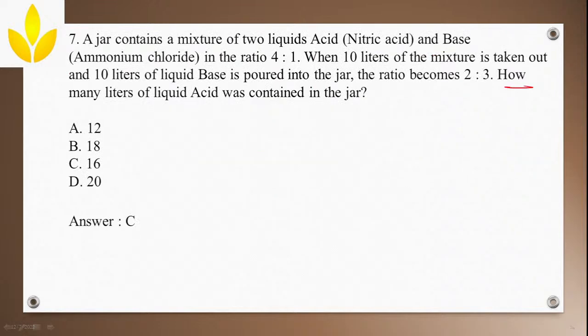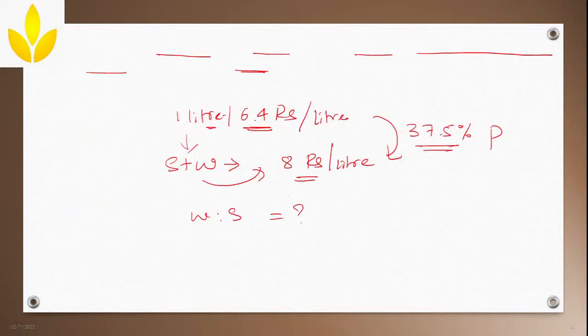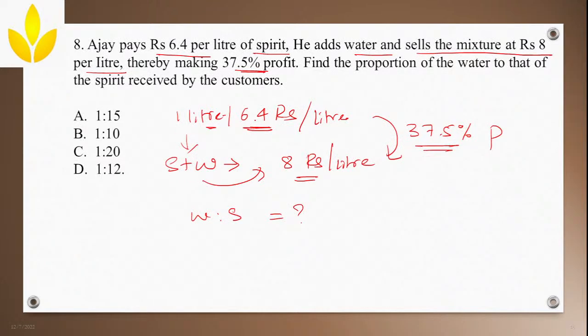See, how many liters of liquid acid was contained in the jar? They are asking in this ratio, that's why we are taking 4/5. If it was asked for this particular ratio, then you would take 2/5. That's it. Now let us come back to this.